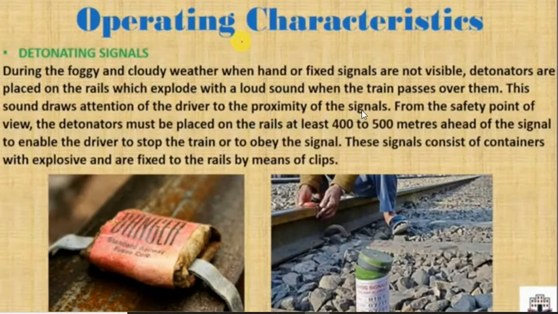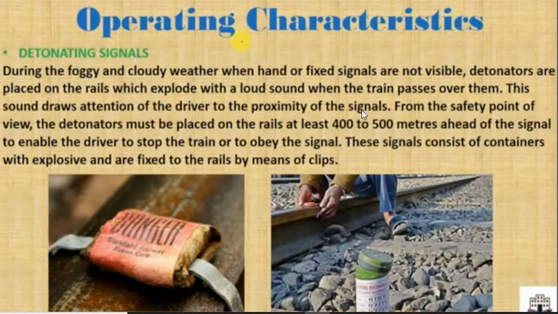As you might have traveled in a train, especially in foggy or cloudy weather, you cannot see what is in front of you, and the driver cannot see the signal.